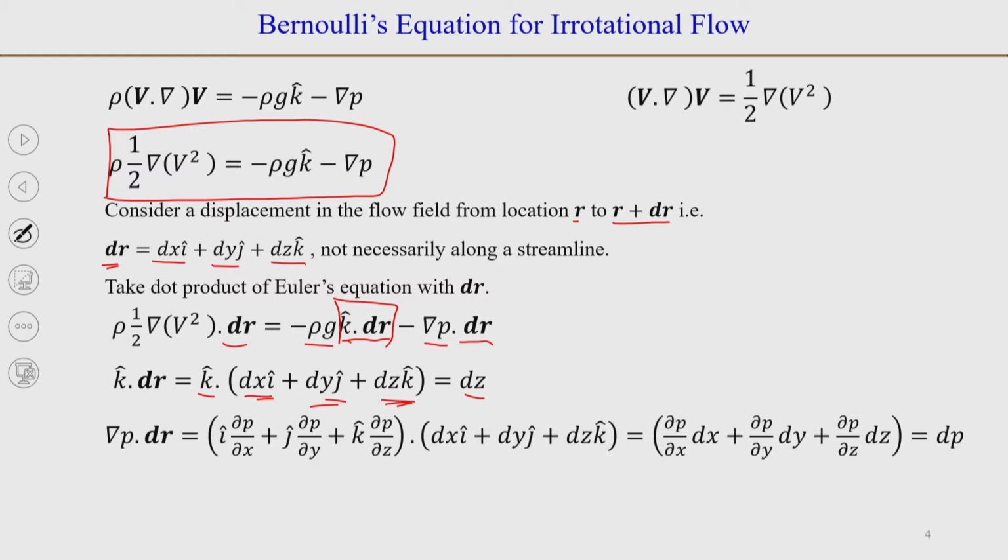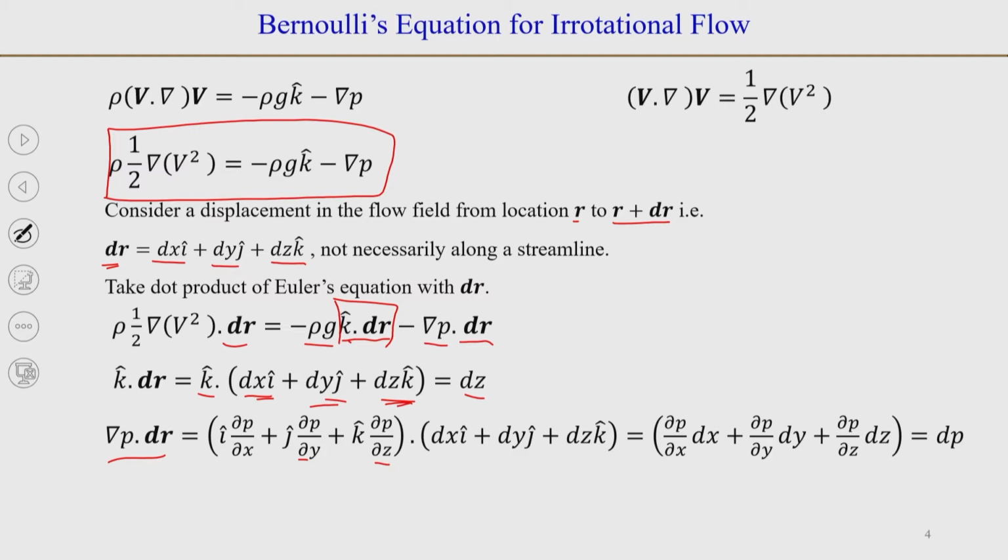Similarly, we can write for grad p. So, grad p is basically i dou by dou x of p plus j dou by dou y of p plus k dou by dou z of p, dotted with dr, which is dx i plus dy j plus dz k.